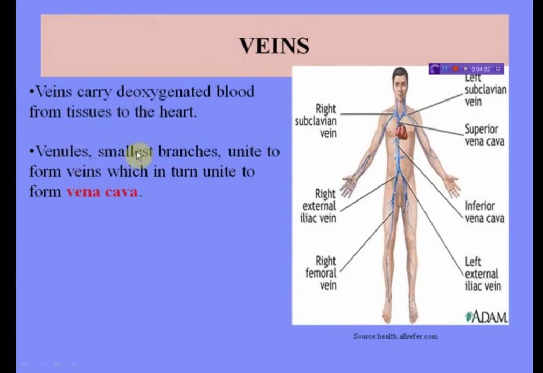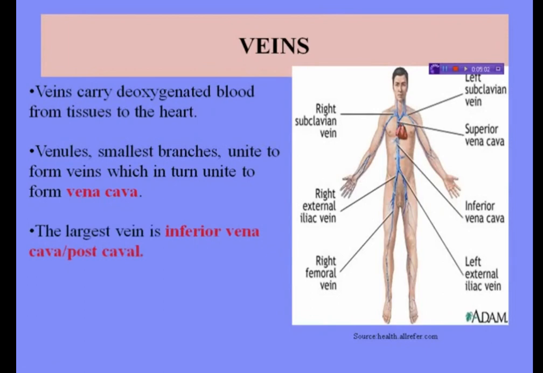Now, venules. Venules are the smallest branches that unite to form veins, which in turn unite to form vena cava. See, a vein can range in size from 1 millimeter to 1.15 centimeters in diameter. The smallest veins in the body are called venules. They receive blood from the arteries by way of the arterioles and capillaries. The venules branch into larger veins which eventually carry the blood to the largest vein in the body, the vena cava. This is vena cava. The blood is then transported from the superior vena cava and inferior vena cava to the right atrium of the heart.